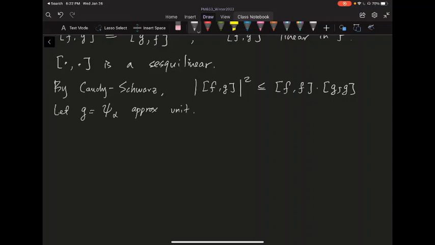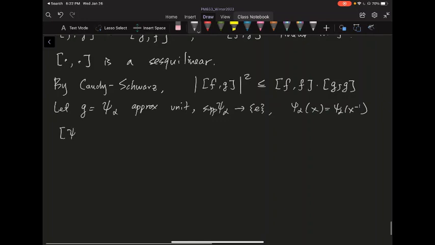So from your assignment, you can make these phi alpha satisfy some really nice properties. For example, the support of the phi alpha goes to the identity. You can also make phi alpha of x equal to phi alpha of x inverse as well, okay? You can put in some nice properties. But if you do that, consider ⟨phi alpha, phi alpha⟩ in your bracket, okay?